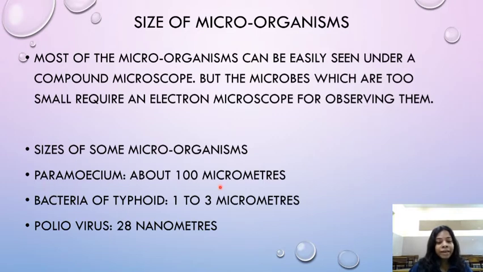Paramecium about 100 micrometers. Bacteria of typhoid 1 to 3 micrometers. This is very small, children. They are very small because 1000 micrometers is 1 millimeter. So this is too small. Poliovirus 28 nanometers. It is very small, children.